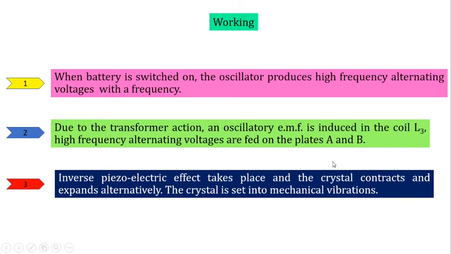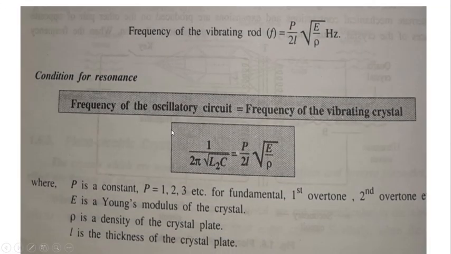At one particular stage, at the resonance condition, so what is the resonance condition? The frequency of the circuit is equal to the frequency of the crystal. When this condition is attained, the crystal starts to vibrate vigorously and produce ultrasonic waves. We'll see the resonance condition. The resonance condition is given here: the frequency of the oscillatory circuit is equal to the frequency of the vibrating crystal.